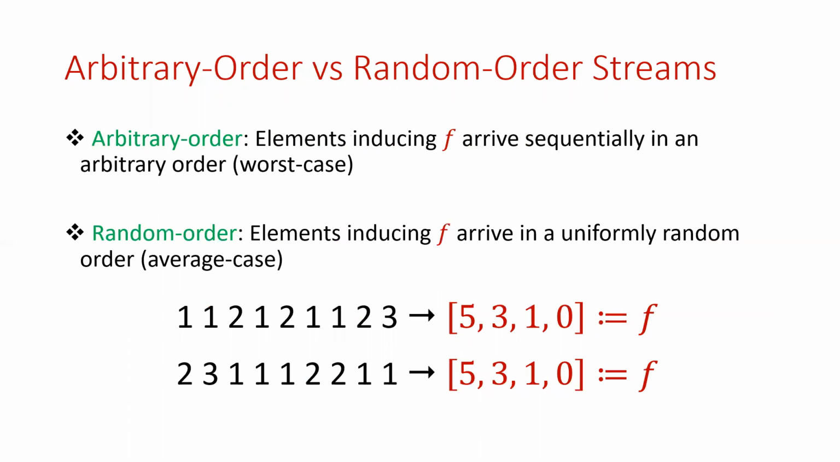We'll consider both arbitrary order and random order streams. In arbitrary order streams, the elements that induce f arrive sequentially in arbitrary order, which can be thought of as worst case. On the other hand, in random order streams, elements that induce f arrive in a uniformly random order, which can be thought of as average case. For example, both of the streams below induce the frequency vector f equals 5, 3, 1, 0. And so both are equally likely to appear as input to our streaming algorithm.